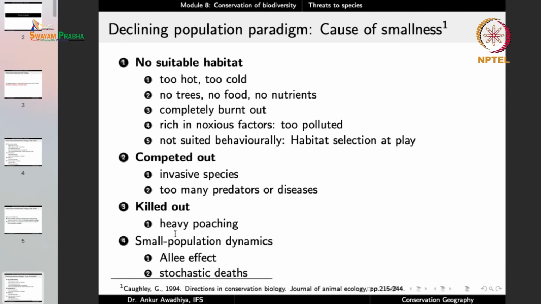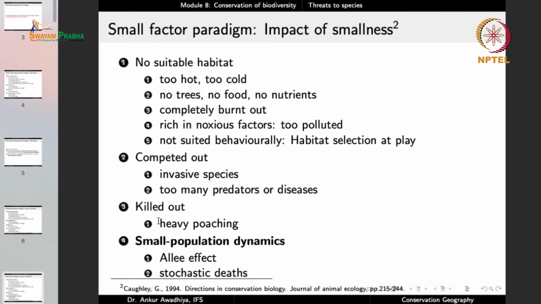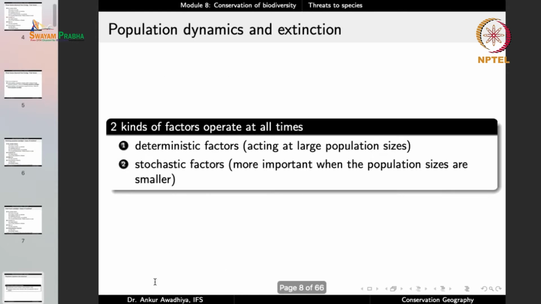So once we talk about these factors 1, 2 and 3, these are the declining population paradigm. They push a population towards smaller numbers. And once you have a small population, then we have the small population paradigm, which will push the small population towards extinction.